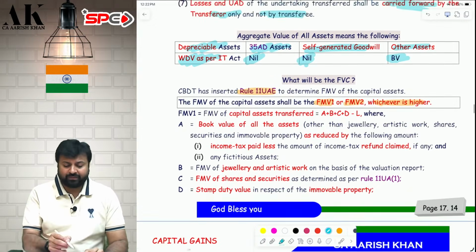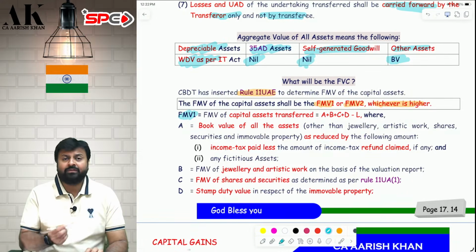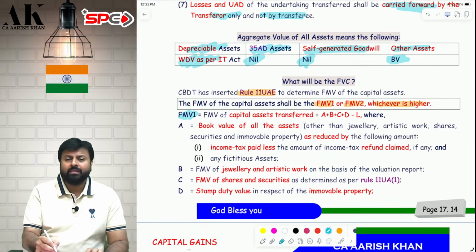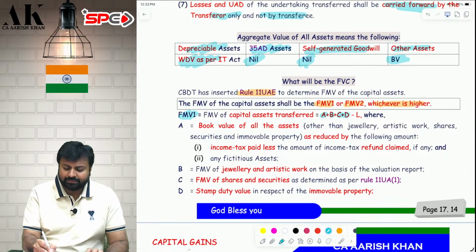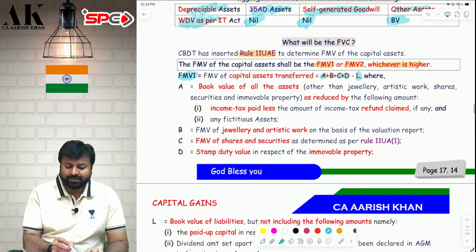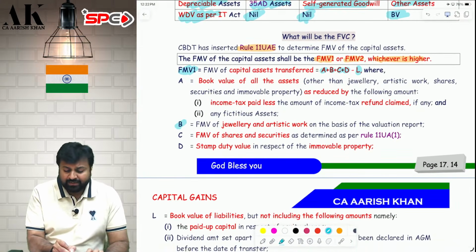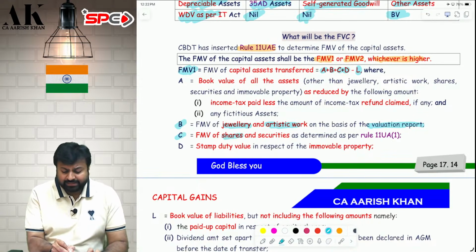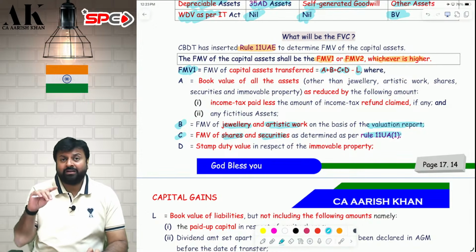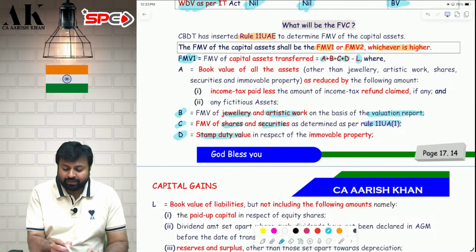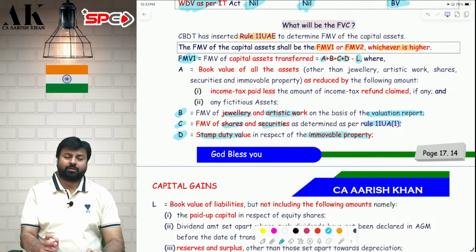Therefore, let's compute FMV1. Again, I am saying, what is FMV1? FMV1 is the asset and the liabilities that we are transferring. How to compute? A plus B plus C plus D minus L. A, B, C, D are assets, L is liability. Now I will talk about B, C, D first. What is B? B is FMV of jewelry and artistic work based on valuation report. What is C? C is FMV of shares and securities as per Rule 11UA, which will come later on in IFRS. D is stamp duty value of the immovable property.